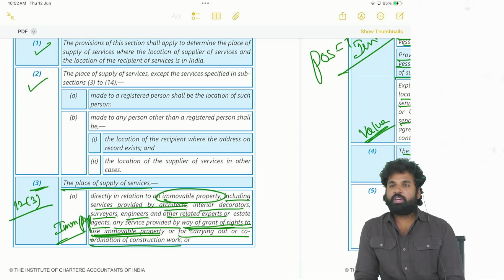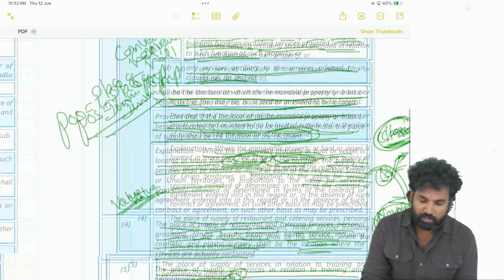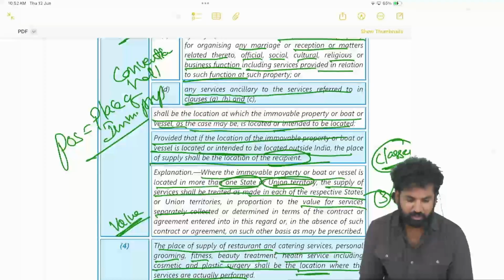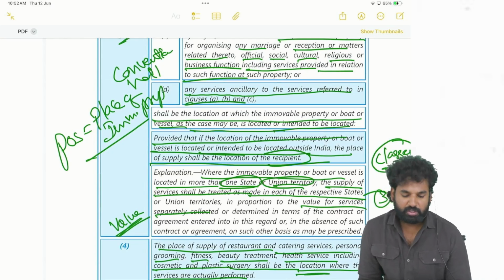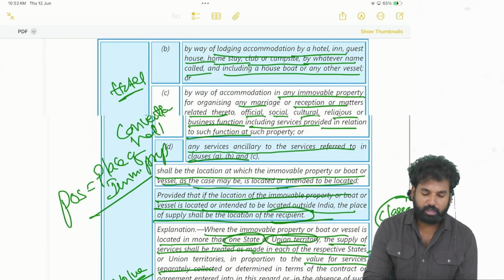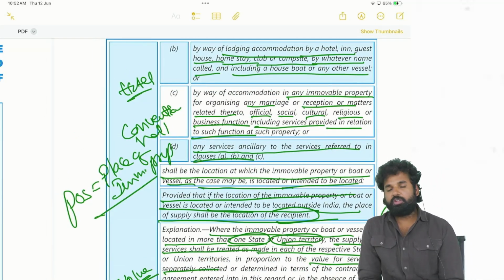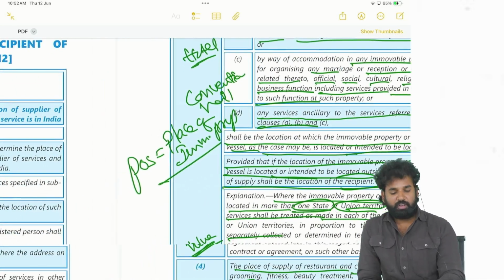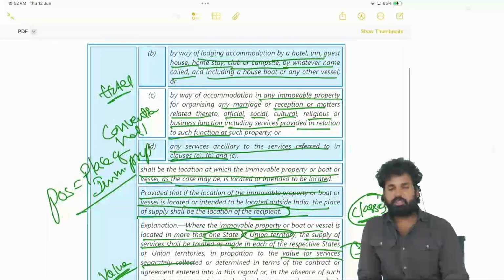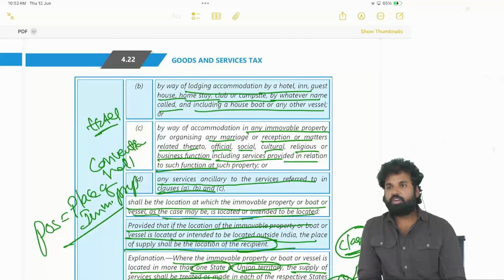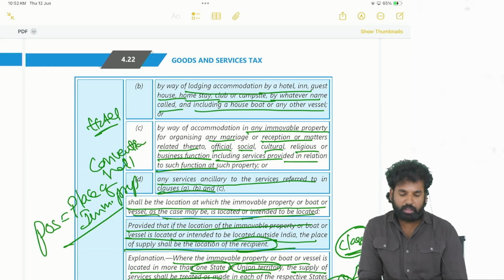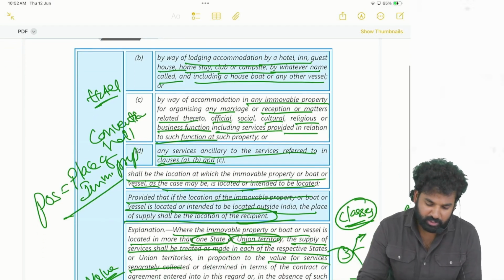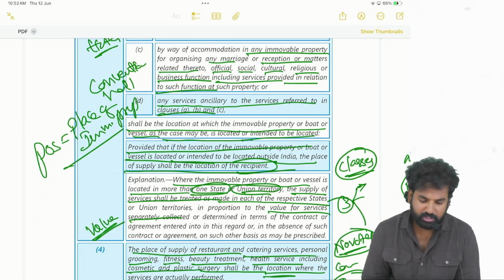In some cases, if the location of the immovable property is outside India, then we have to see whether the location of the recipient is available. If the location of the recipient is available, in such cases the location of the recipient will be the place of supply. What we call services in relation to immovable property means whether it may be architect service, lodging service, accommodation service, surveyor service, or engineer service. Whatever the service may be in relation to immovable property, location of the immovable property will be the place of supply. If the location is outside India, in such cases the location of the recipient will be the place of supply.